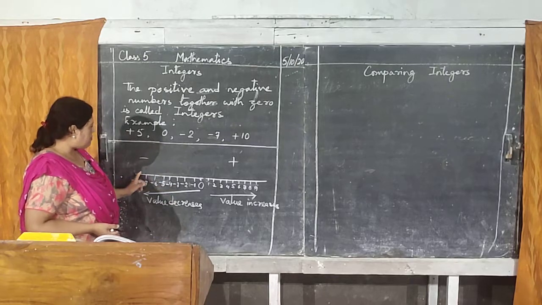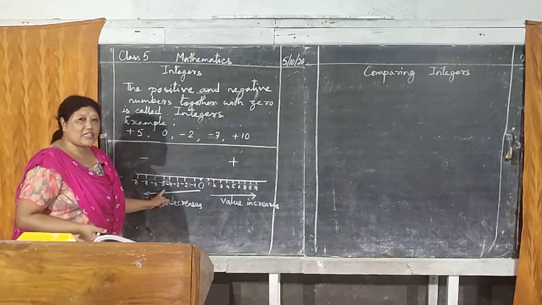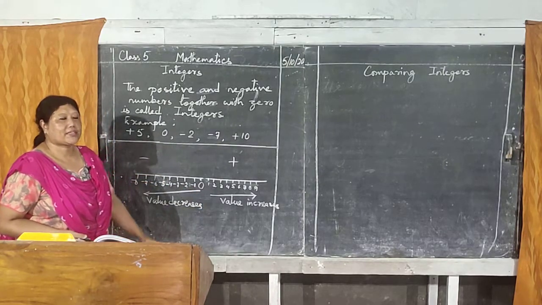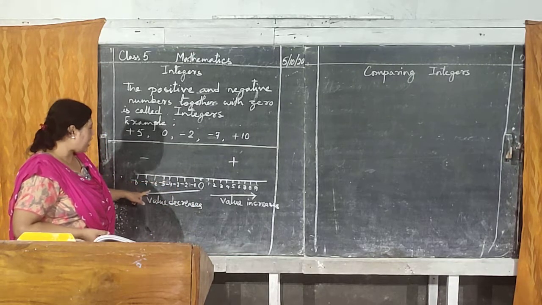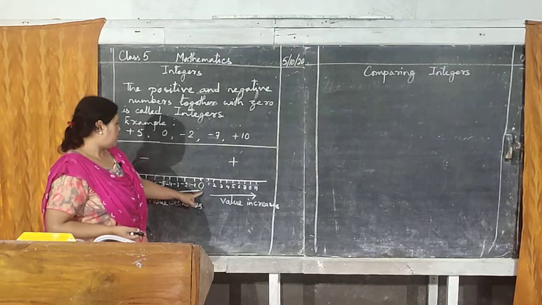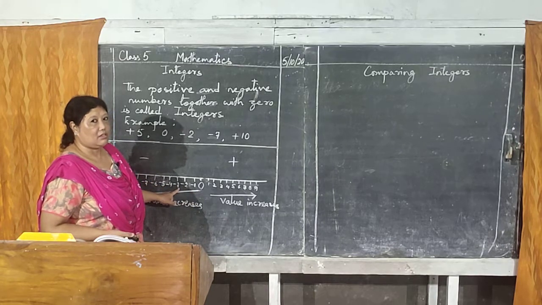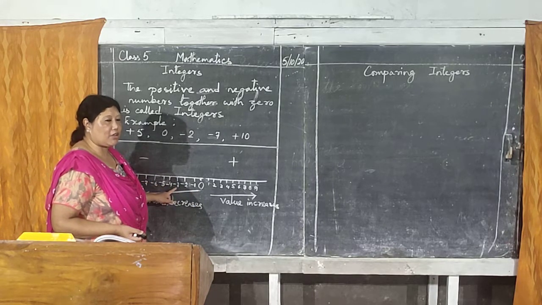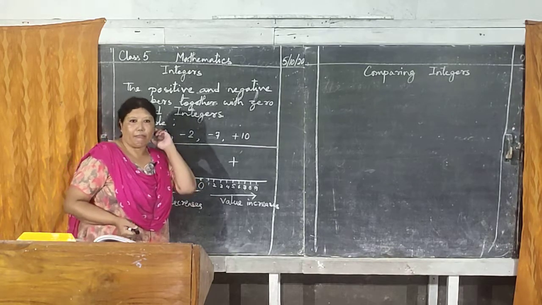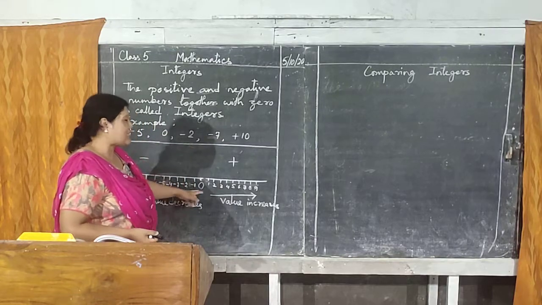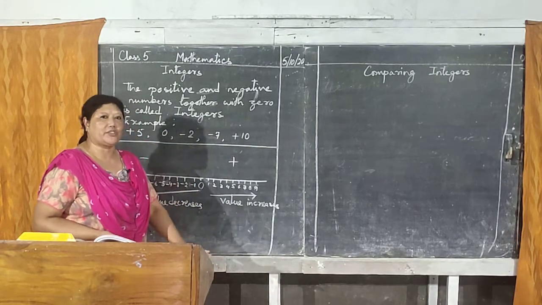Now let's compare negative numbers with 0. Is 0 bigger or minus 3, minus 6? Which one is bigger? 0 is bigger or minus 3? You will always say 3 is bigger. No. If there is a minus sign, then 0 will be bigger, because minus is below 0.